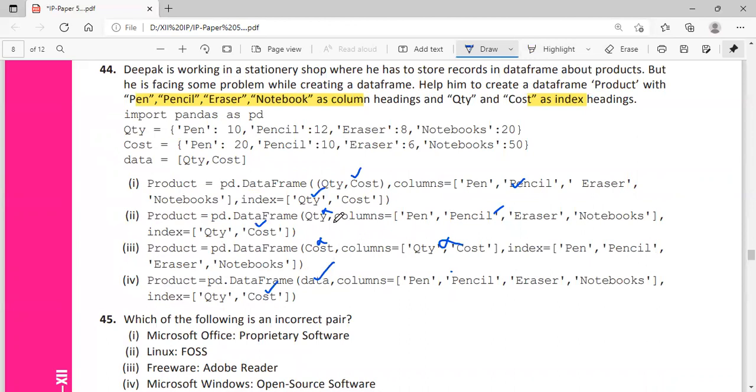So again, we will check our data. Even if you give it in the form of a tuple, this is correct. This is also correct data. Now checking the columns: pen, pencil, correct. Eraser, eraser, but here you can see one extra space, so that will not match. So this again cannot be taken properly. This is not appropriate. It will not give the output. So the answer to this one is option 4.